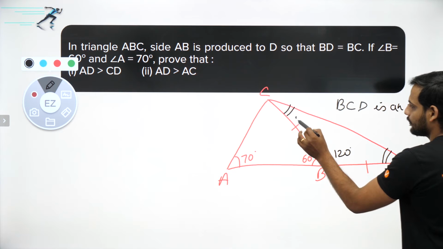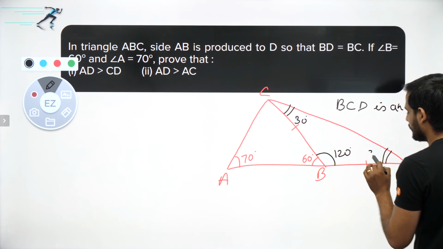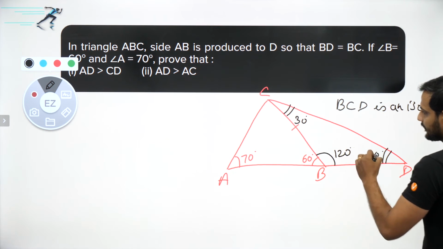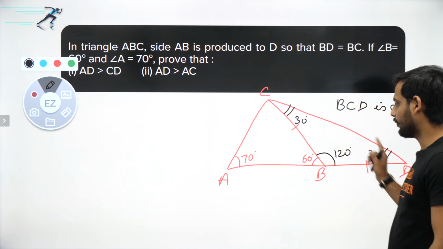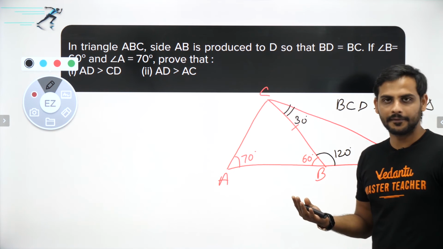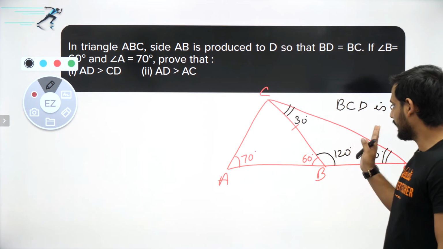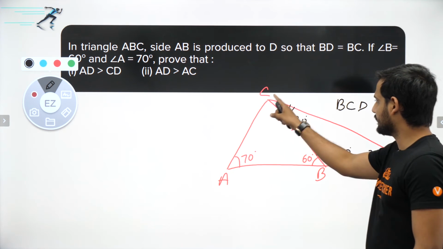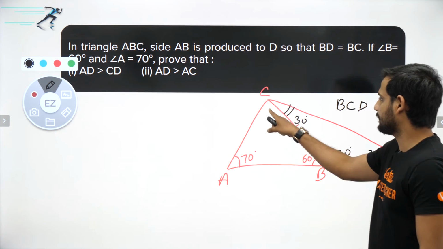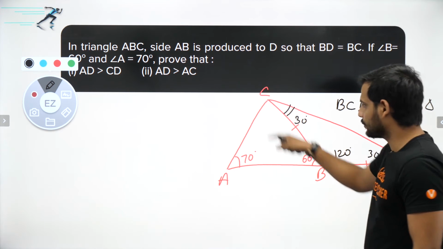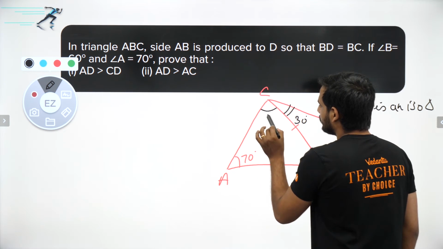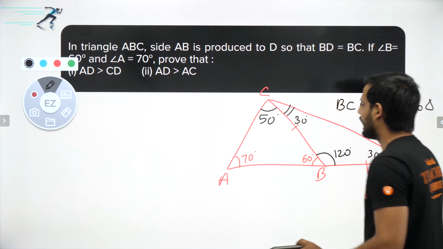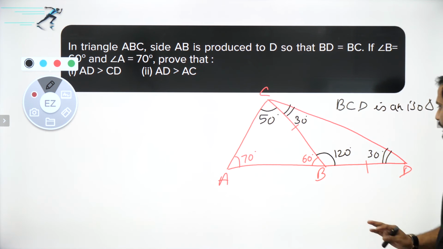That means these two should be 30 degree and 30 degree, right? So 120 plus 30 plus 30, the sum of all three angles, should be equal to 180 degree. Now in triangle ABC, this is 70 plus 60 plus this should be equal to 180 degree. So you will get this value as 50 degree. So now we have got the values of all the angles.